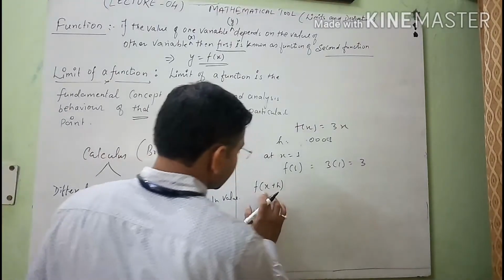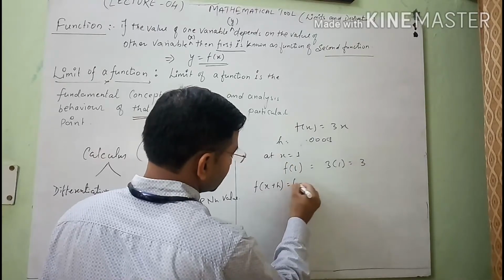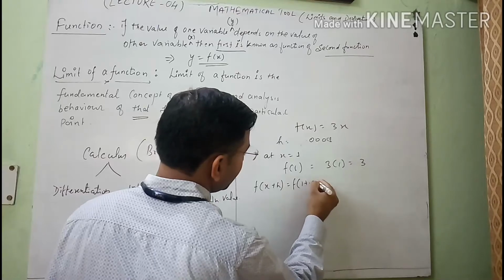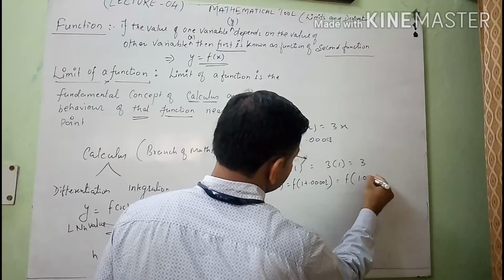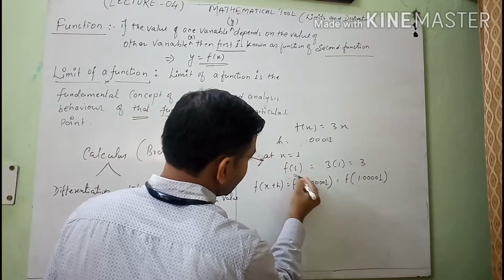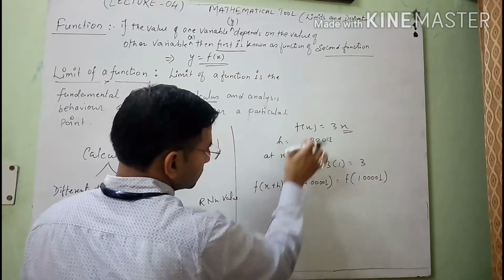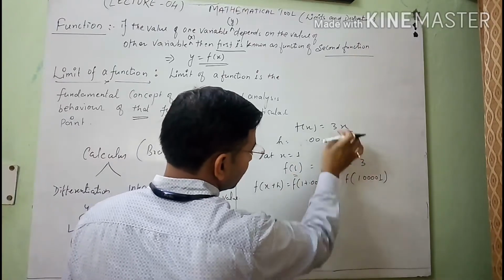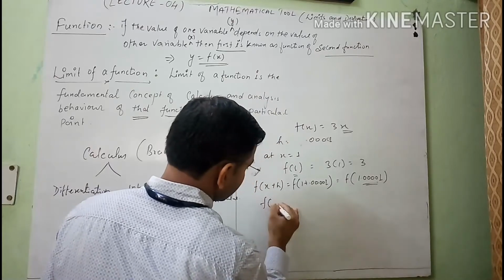So see here, x plus h means here x equals to 1. So I will substitute 1 plus h, means that 1 plus 0.00001. So I will get here 1.00001. So after substitution, as you know, if suppose I have a function fx equals to 3x, the value of this function at x equals to 1 is this. Similarly, the value of this function at this whole value is, see here,